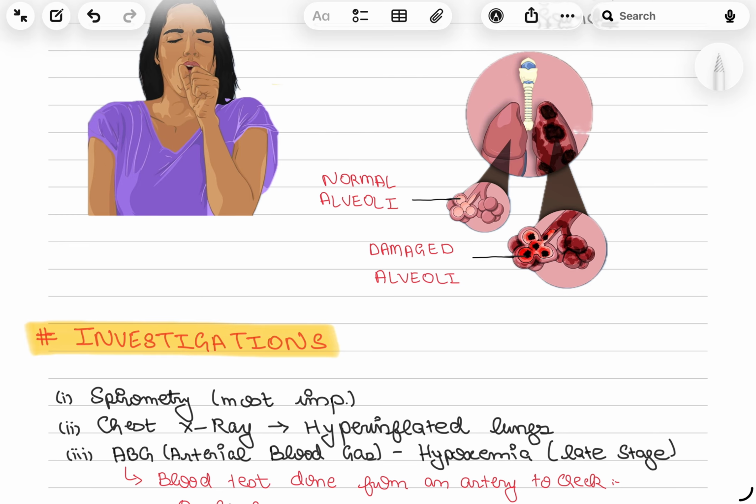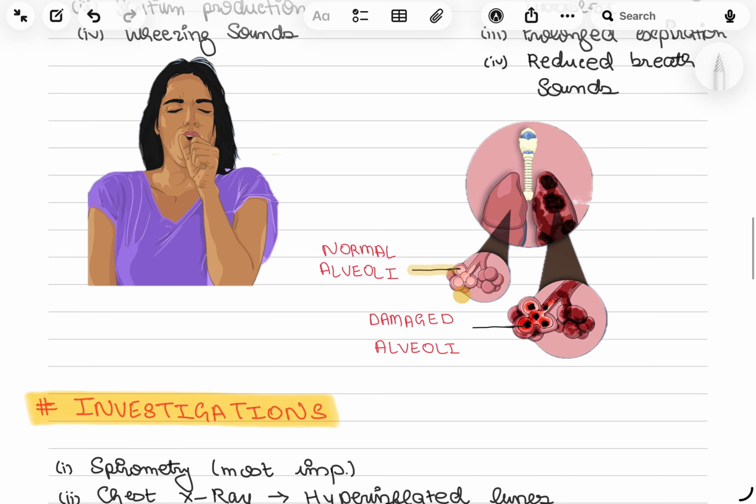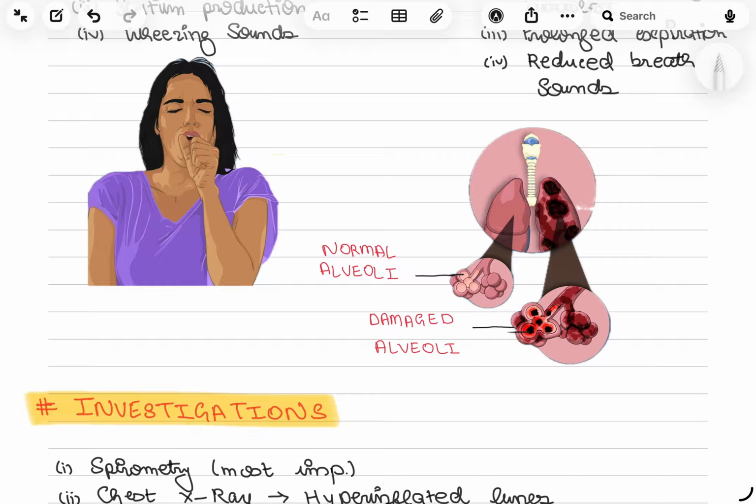Normal alveoli and damaged alveoli, as you can appreciate here. So this is normal alveoli, and this is the damaged alveoli.